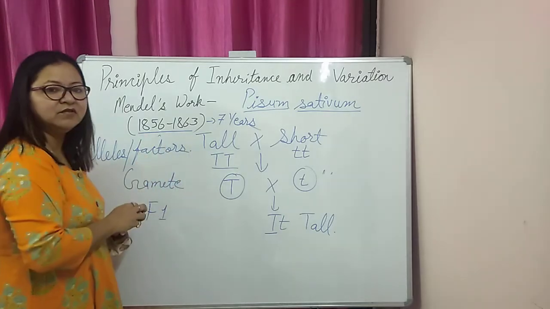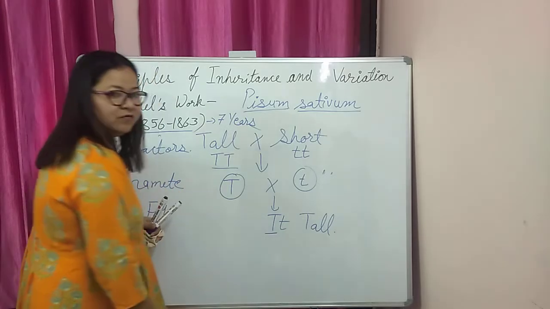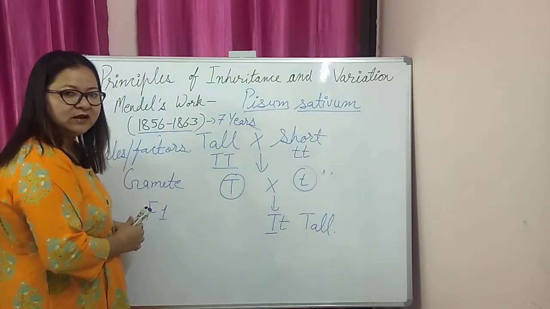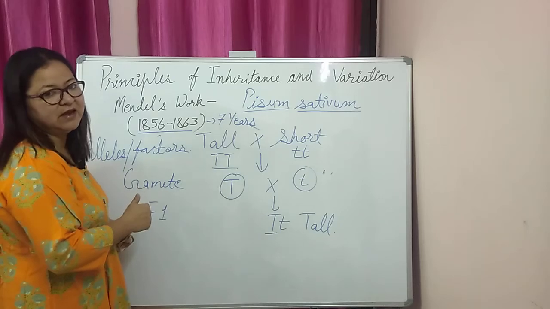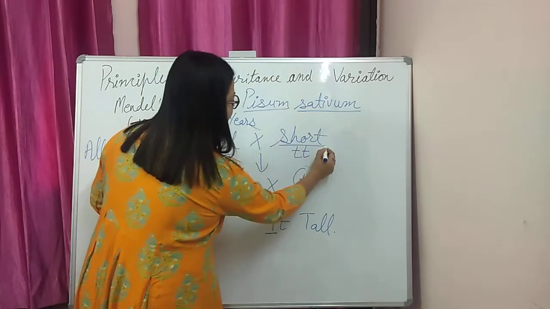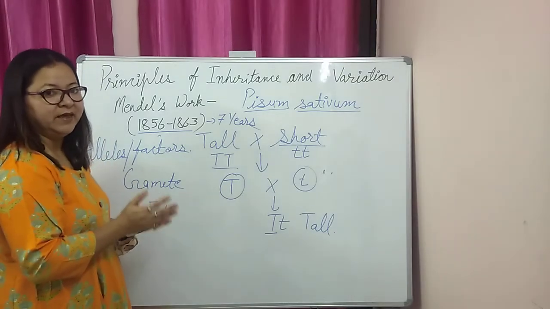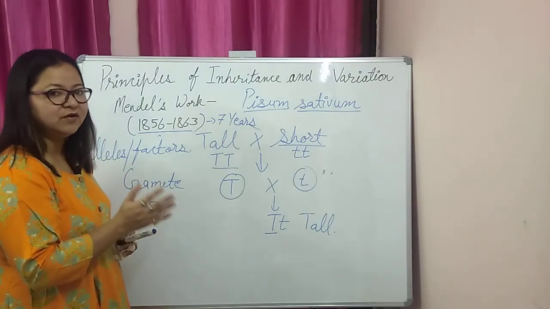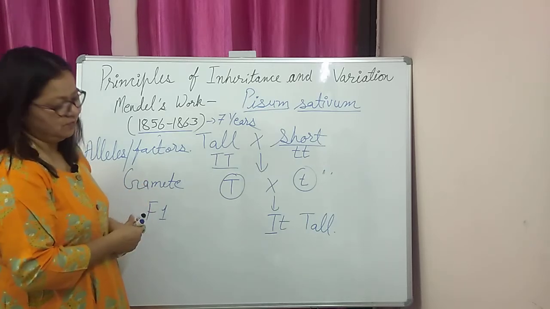So tall height of the plant is a dominant character. Another allele for the same characteristic, which is unable to express itself, is called the recessive allele, and the trait is called a recessive trait. So short height of the plant is a recessive trait. This is the very first law of Mendel, that is the law of dominance.